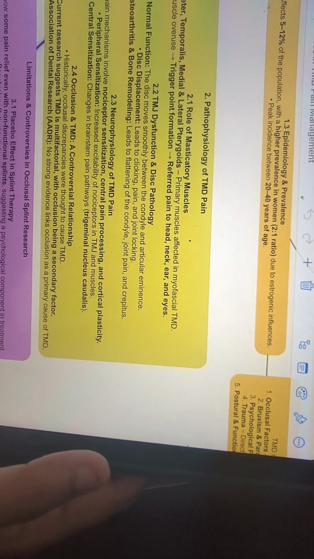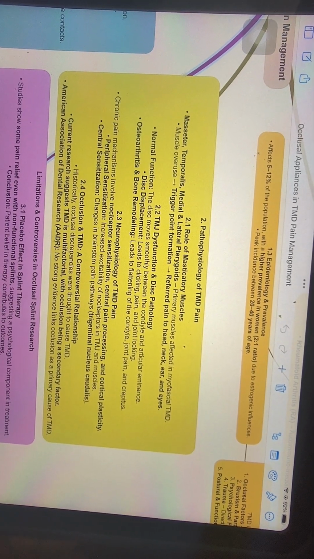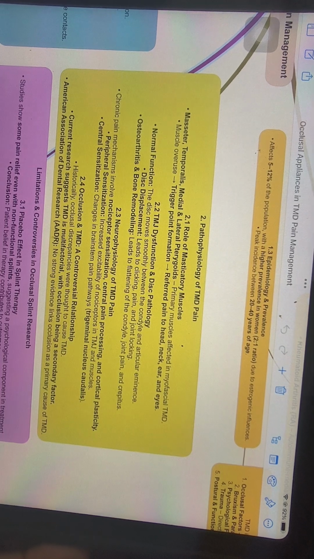Chronic pain mechanisms involve nociceptor sensitization, central pain processing pathways and cortical plasticity. Central sensitization involves changes in brain stem pathways, that is the trigeminal nucleus caudalis.